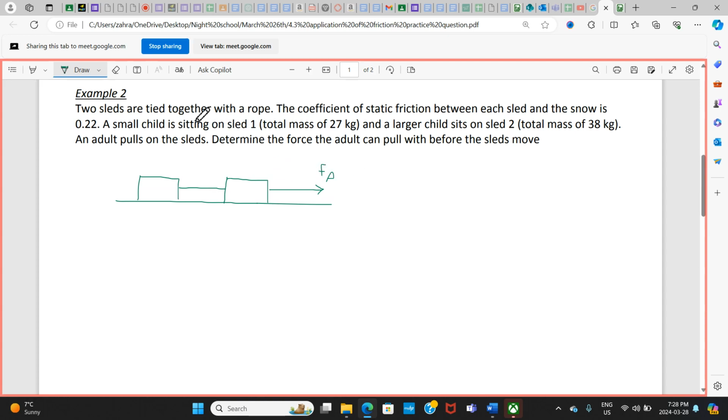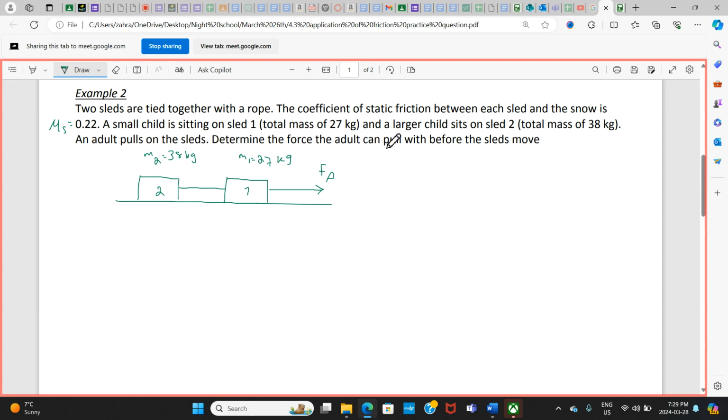Sled 1 sits on snow. Mu, the coefficient of static friction, is given to you here. We call this sled 1, and here is sled 2. This mass is going to be 27, and sled 2 has a mass of 38 kilograms.